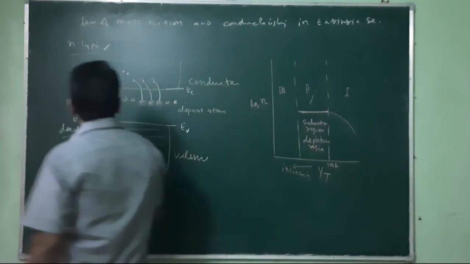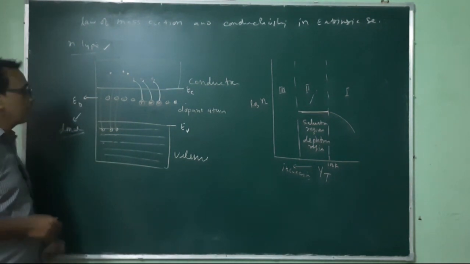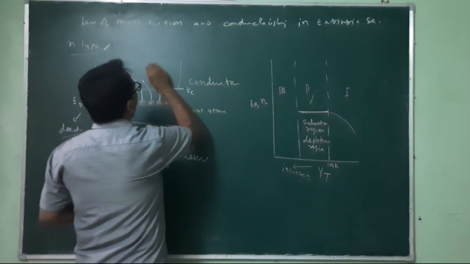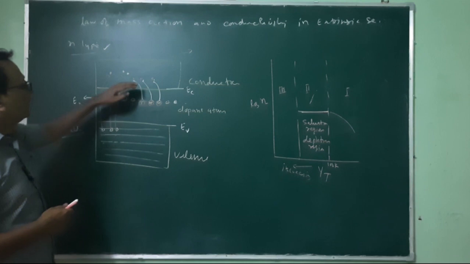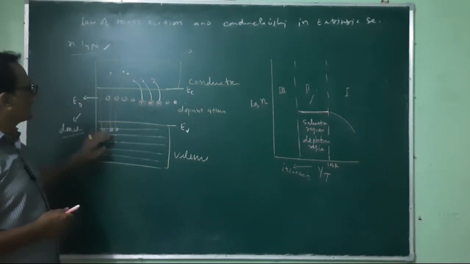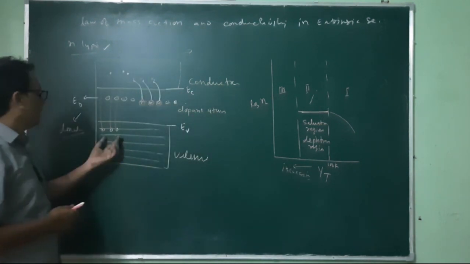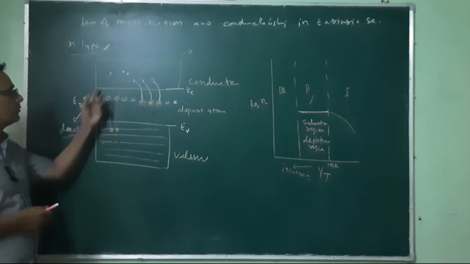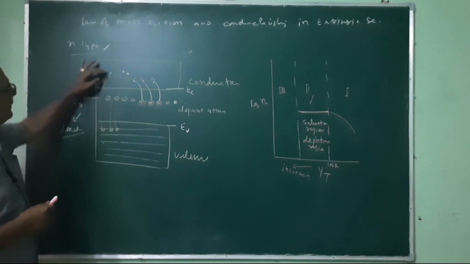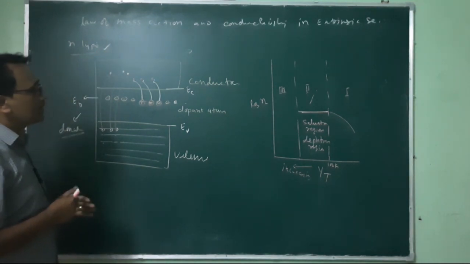These are the holes created, and the electrons are generated. So at the conduction band, we have two types of electrons. One, the electrons transferred from the dopant atoms, and second, the electrons transferred from the valence band to the conduction band with temperature. So here one can see the number of electrons is much more than the number of holes. That's why it is an N-type semiconductor.